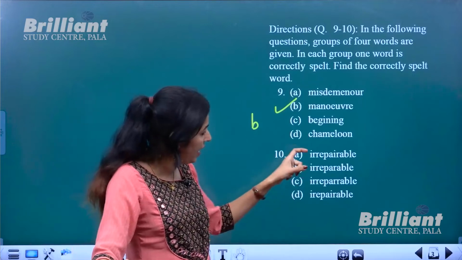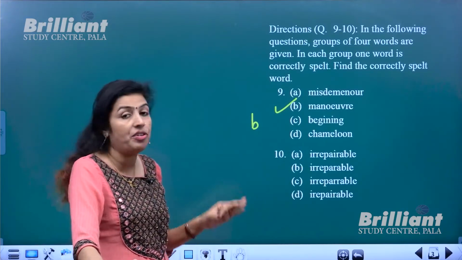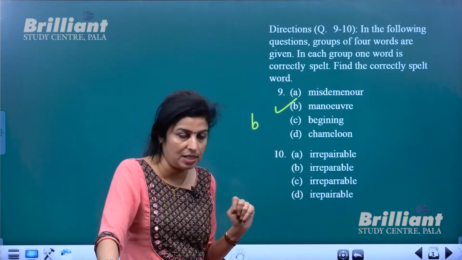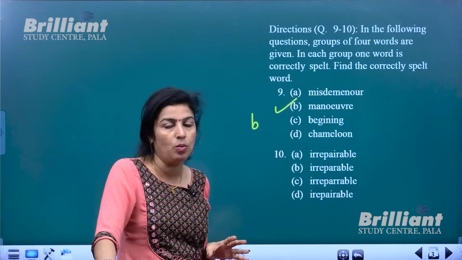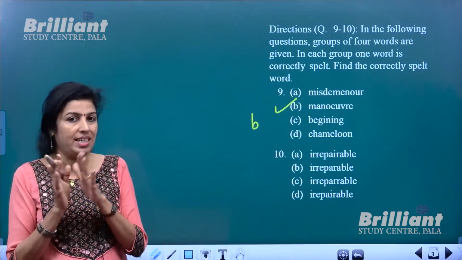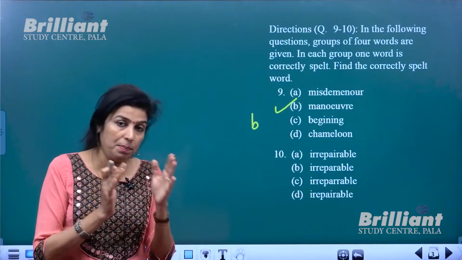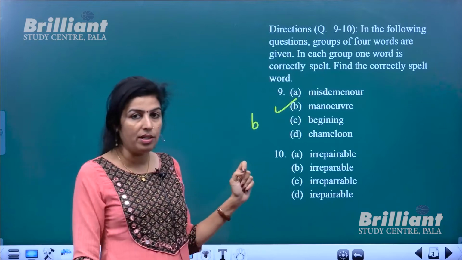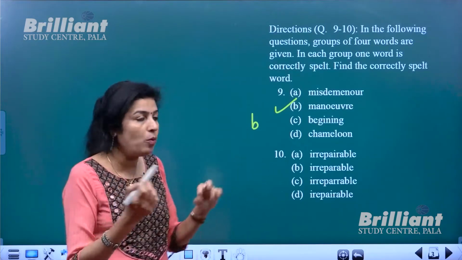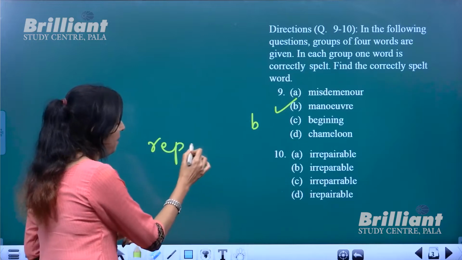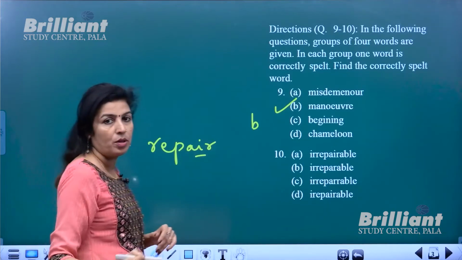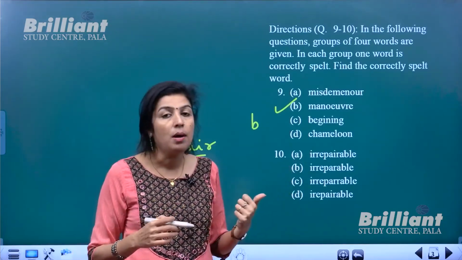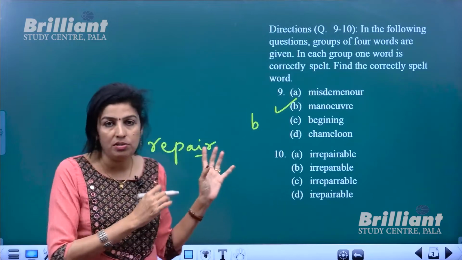Now the second is the same word with different spellings, where you need to find the one with the correct spelling. The word is irreparable. What is irreparable? Something which cannot be repaired. So which spelling is correct for irreparable? Like repair, when you use that word, there is an I. So automatically we feel that the first option could be correct because there is an I. But that is applicable only for the word repair.